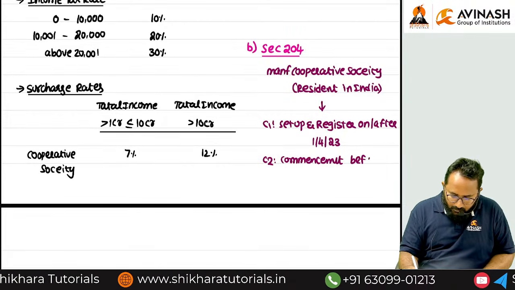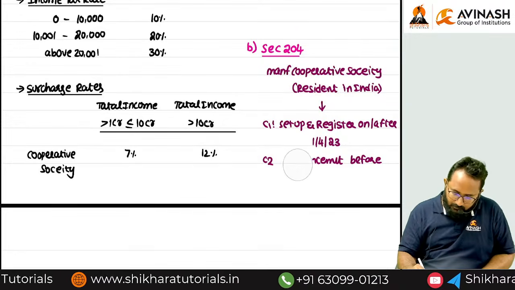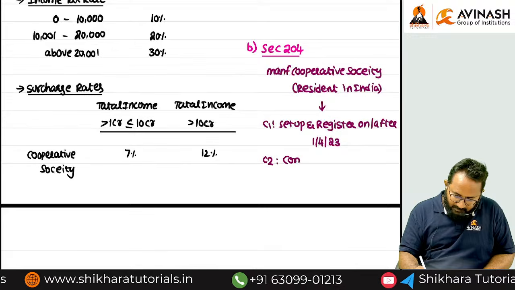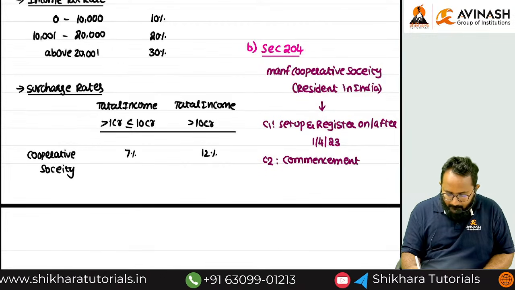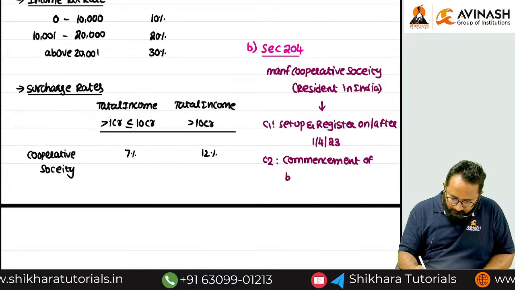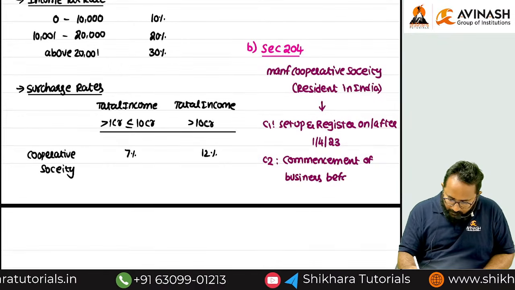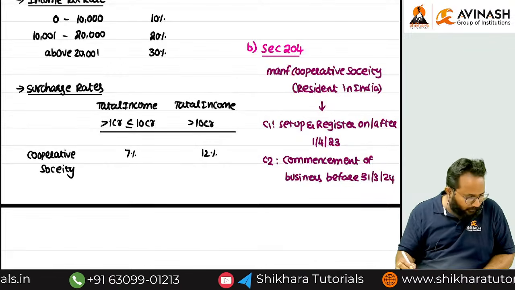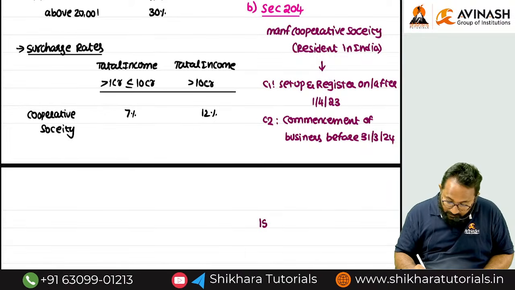Commencement of business, that also we can write down. Commencement of business before 31st March 2024. Sir, if all these conditions are satisfied, what is the rate, sir?